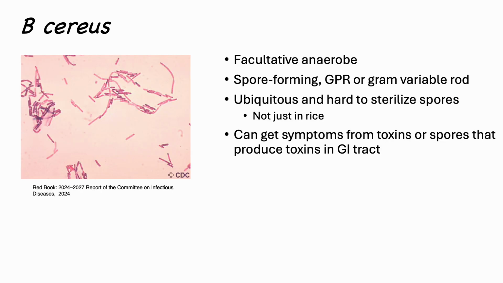In the microrealm, B. cereus is a facultative anaerobe and it's spore forming. On gram stain, it's either a gram-positive rod or it can be gram variable, as seen here in the stain. It shows up everywhere and can be really hard to sterilize, especially when there are spores present in food. And although B. cereus GI disease is famously associated with reheated rice, it can show up in other foods as well.